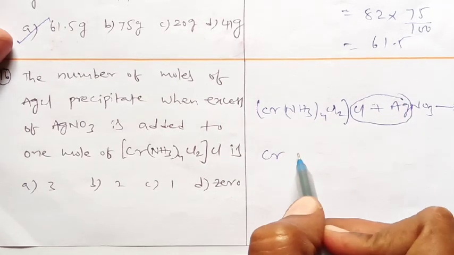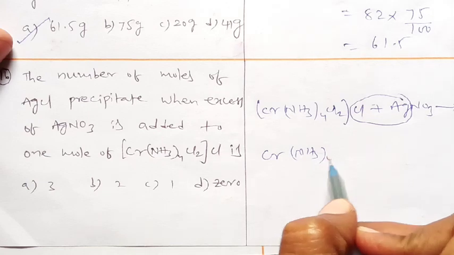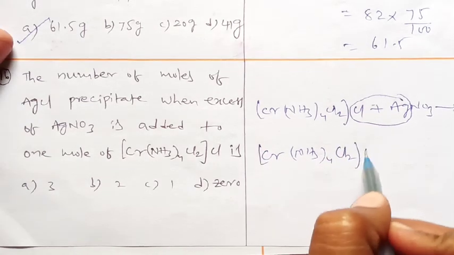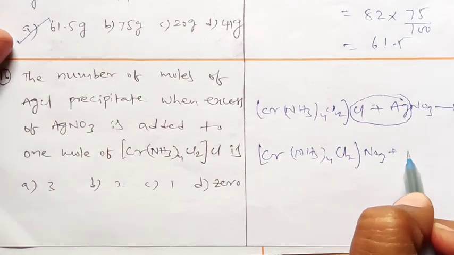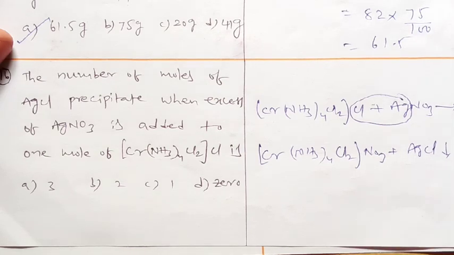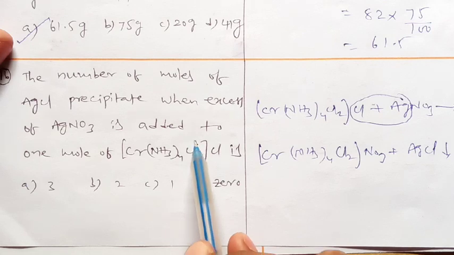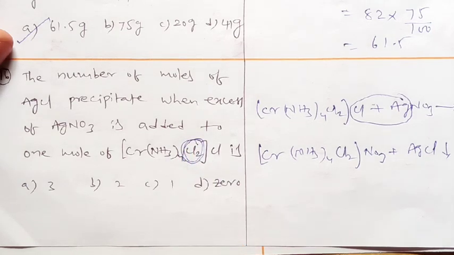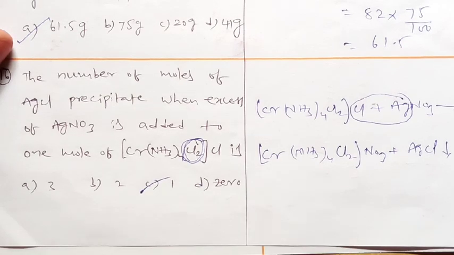That means [Cr(NH3)4Cl2]NO3 plus AgCl precipitate. So how many chlorines are present outside of the coordination sphere? Only those are ready to participate in the chemical bond. The chlorines present inside the coordination sphere are not ready to participate in the bond. That is why how many moles are precipitated here? Only 1 mole. Is it clear?